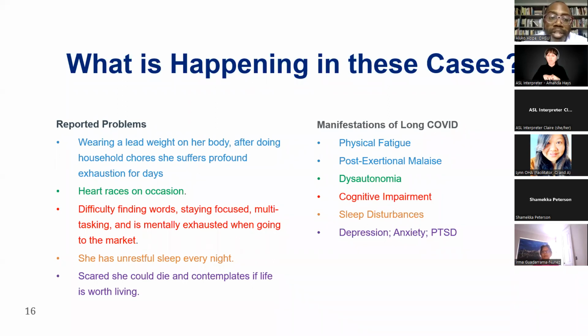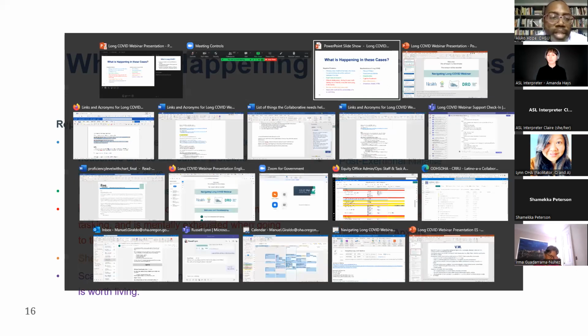Cognitive impairment we mentioned as well, and sleep changes are very common. And whether the depression, anxiety, and post-traumatic stress symptoms are coming along with the syndrome, or whether they're coming as a result of having had some of these challenges, I do think it's important to acknowledge that these impairments are quite common within long COVID. And so you'll see on the left, the things that patients are describing match with what we see as very common manifestations for long COVID. Next slide.